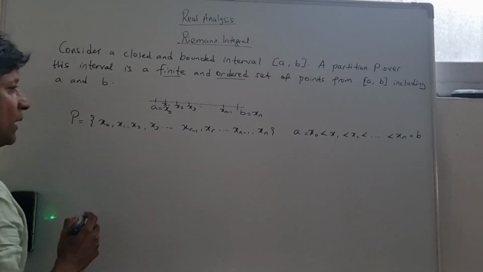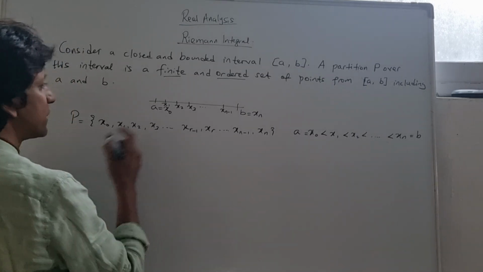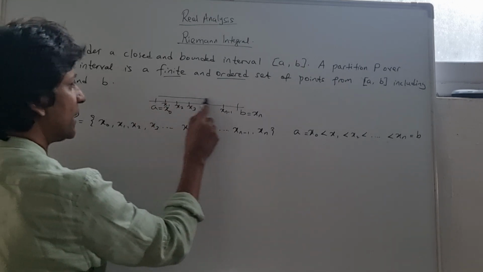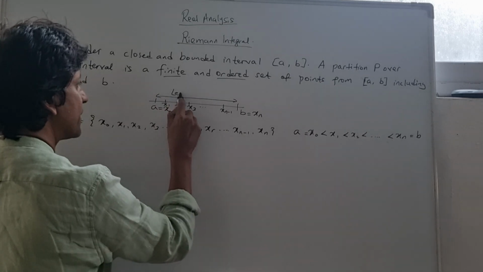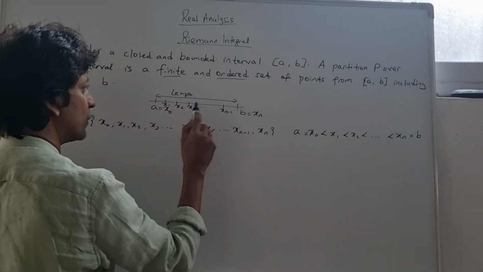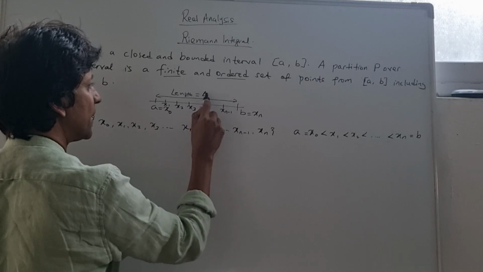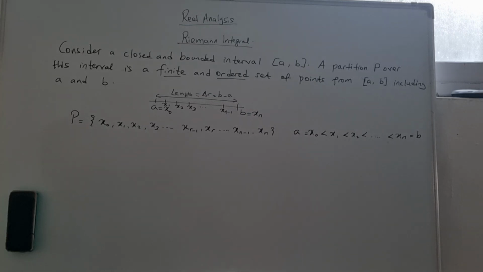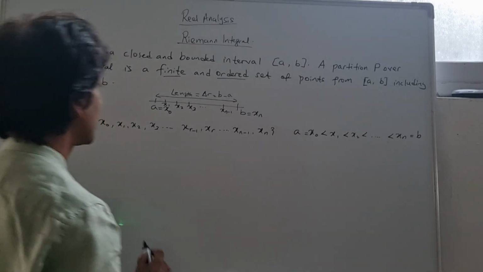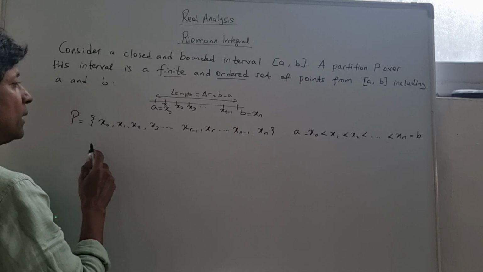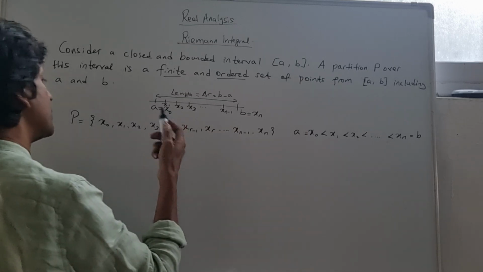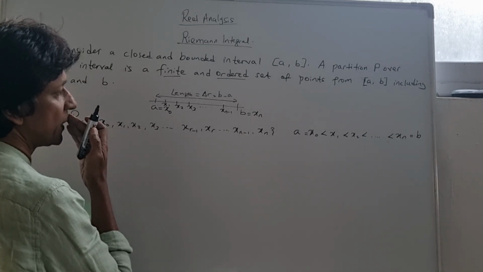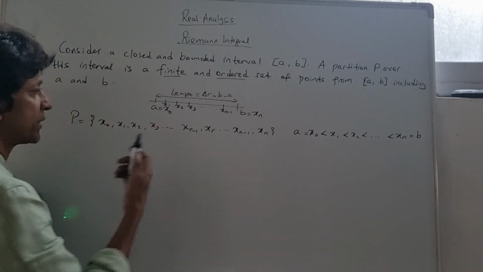Now, I can have sub-intervals as well, like I said before, but before we go to the idea of sub-intervals, I want to talk about the length of this interval. What is the length of this interval? It's going to be denoted by delta r, and that's going to be b minus a. Wouldn't it be a good idea if I just talk about the partitions first, but then again, I must be taking other examples. Let me talk about partitions.